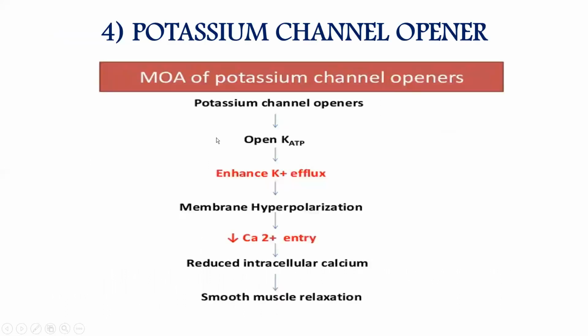Then potassium channel opener. Its mechanism of action: it will open the potassium ATPase channel. Because of that, there will be more potassium efflux. That will lead to membrane hyperpolarization. Because of hyperpolarization, calcium cannot enter, so there will be reduced calcium entry and reduced intracellular calcium. So smooth muscle relaxation. If there is more calcium, there will be contraction. If there is less calcium, it will lead to smooth muscle relaxation. That's how this potassium channel opener works.